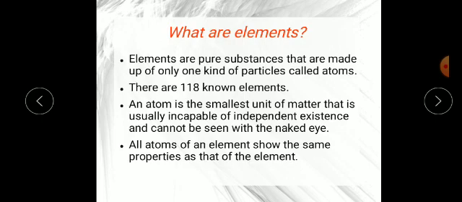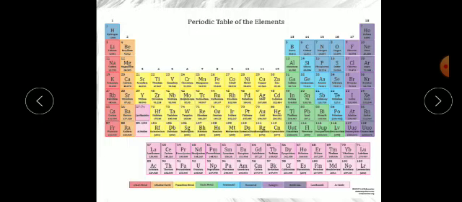Now have a look at this picture. This is a periodic table, and in this periodic table you can see there are 118 elements. These are arranged in their atomic number sequence. Based on their atomic number they have been arranged. It is a modern periodic table.